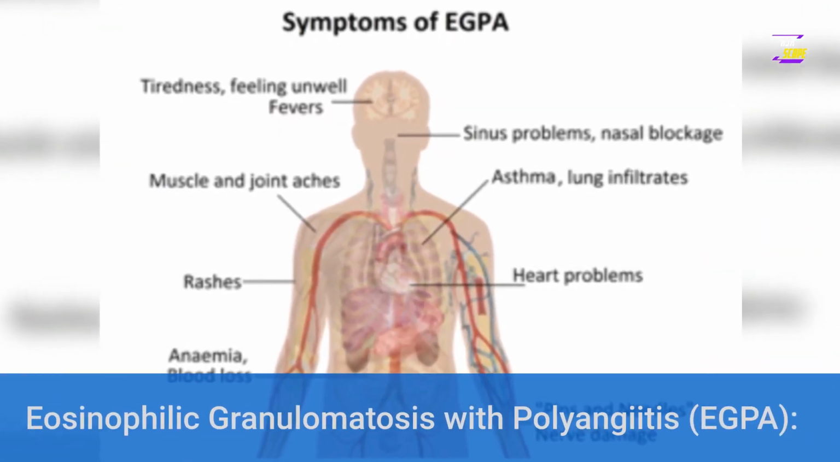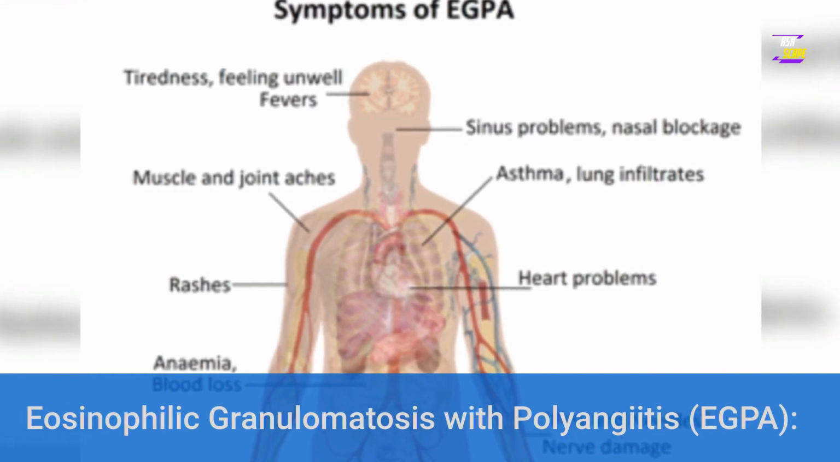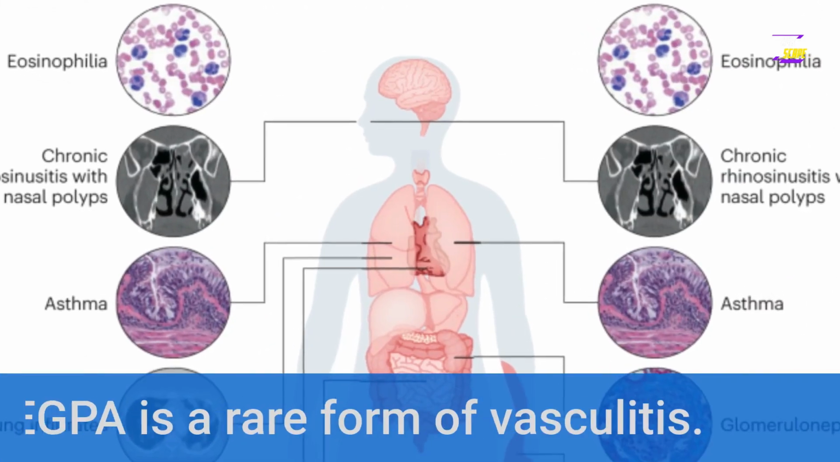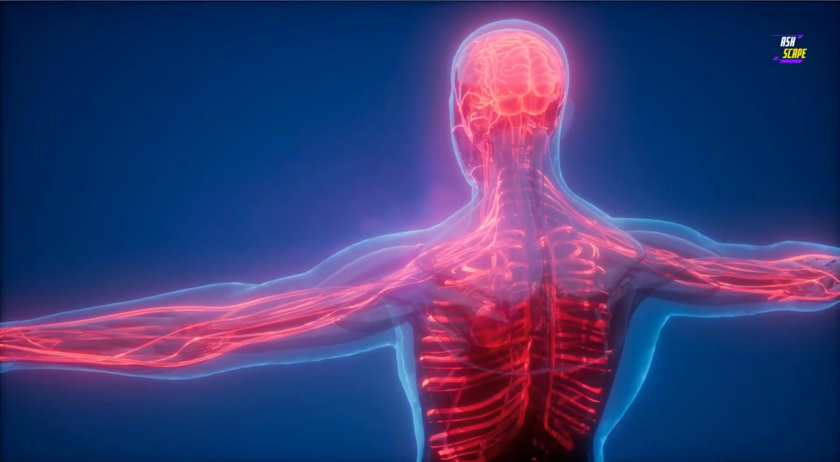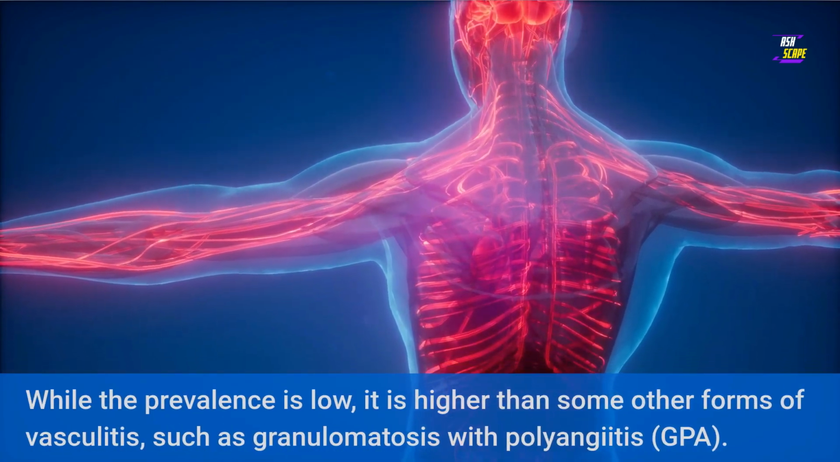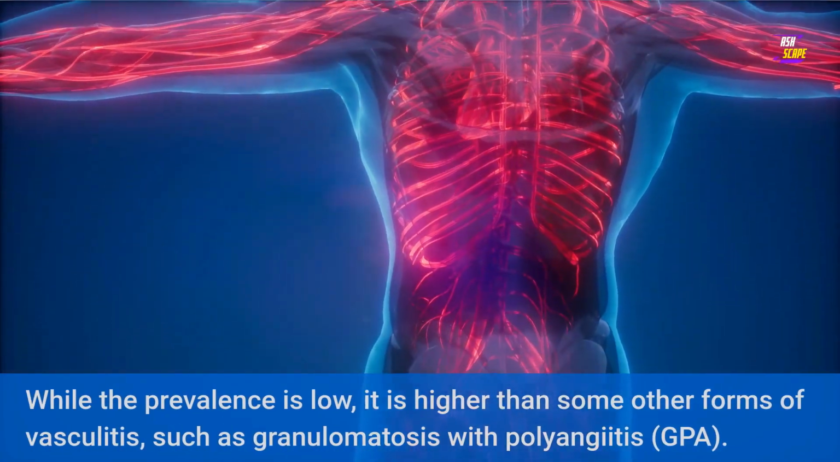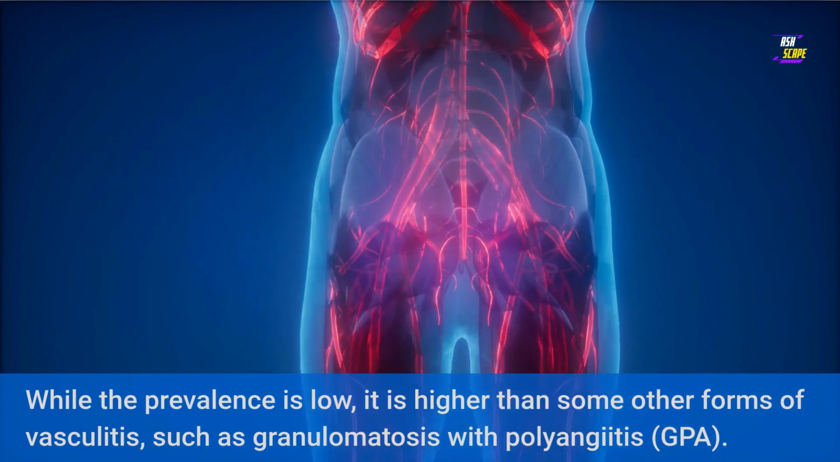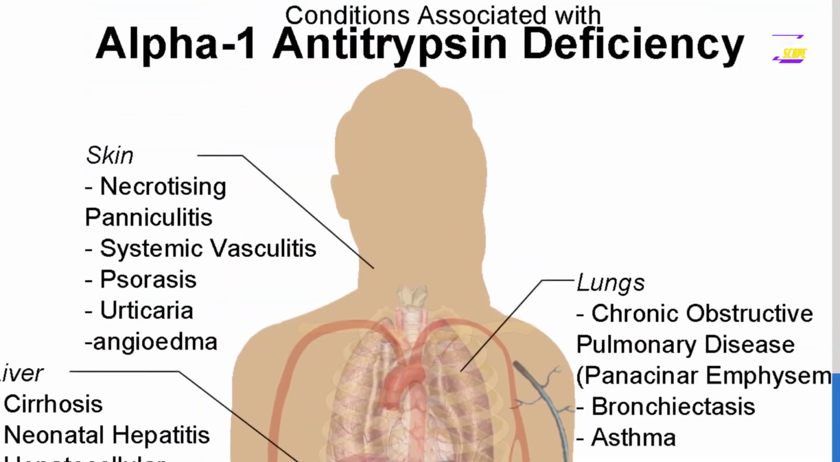Eosinophilic granulomatosis with polyangiitis, EGPA. EGPA is a rare form of vasculitis. While the prevalence is low, it is higher than some other forms of vasculitis, such as granulomatosis with polyangiitis, GPA.